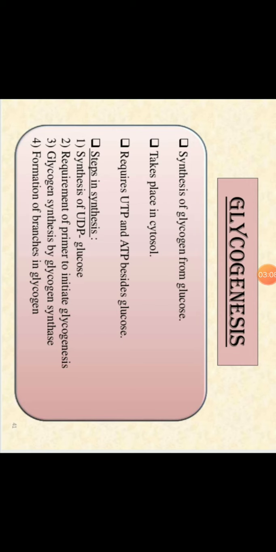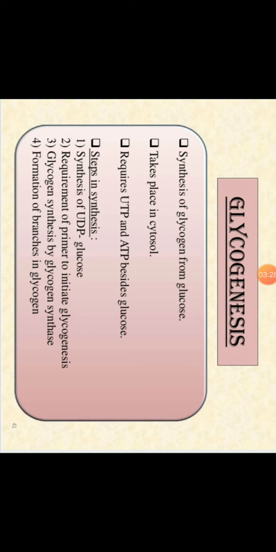Next is the formation of branches in the glycogen. There are different branching points, alpha 1,4 or alpha 1,6 branching, so the branching enzyme is also important.